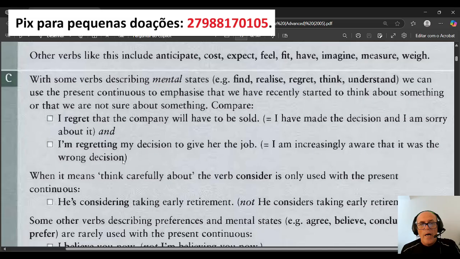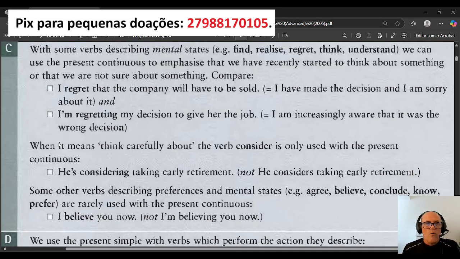Okay? Now, moving on. When it means think carefully about, the verb consider is only used with the present continuous form. Okay, so like he is considering taking early retirement.